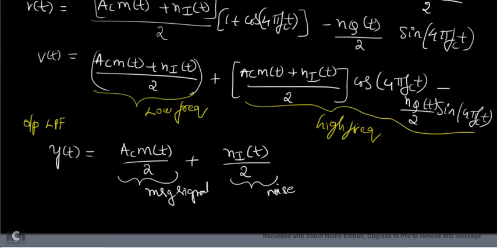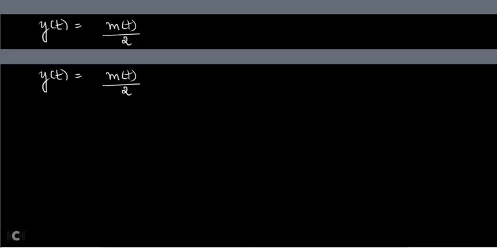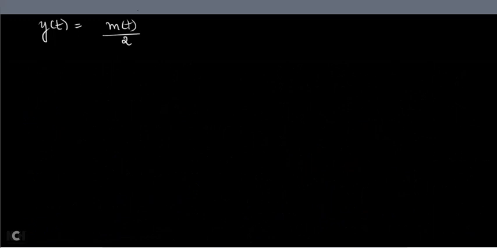So now you got y(t) is equal to m(t) divided by 2. Is it m(t) by 2? No, Ac m(t) by 2, I'm sorry. It's Ac into m(t) by 2, plus you got Ni(t) divided by 2.